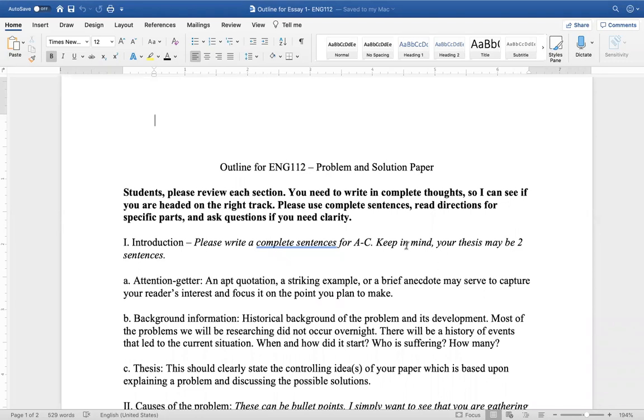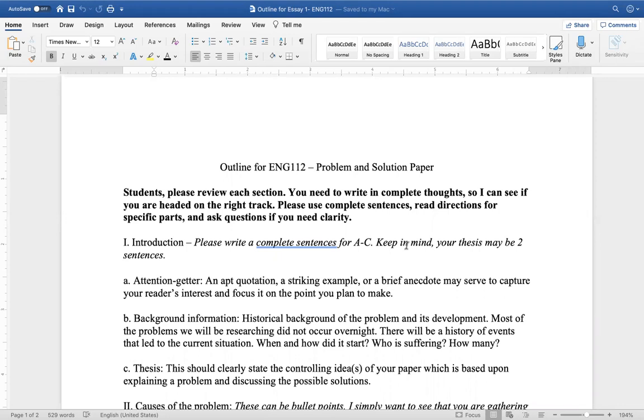This week you are going to be doing your first outline for your problem and solution paper. And again, just to recap, this is your paper that is about a problem that you're going to find within your field of expertise. And then you are going to also find a solution to solve that problem.